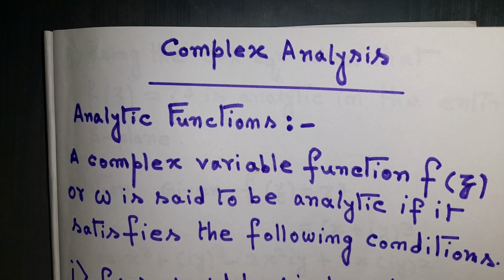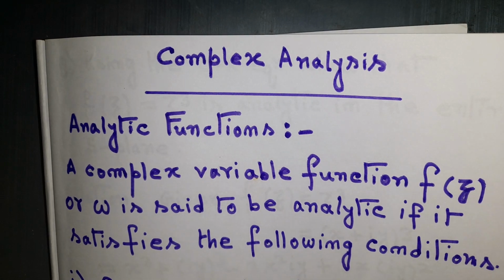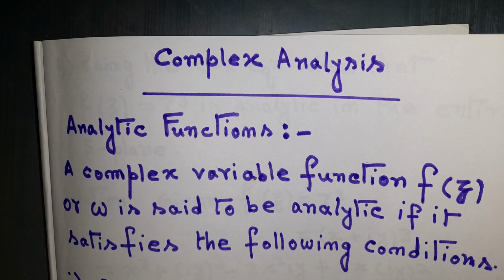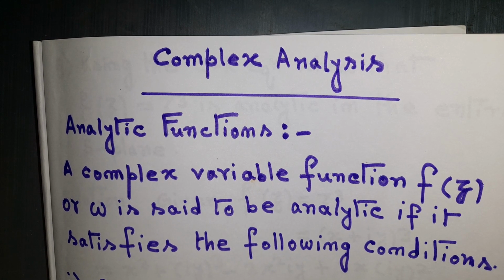Okay, so let's start. What is an analytic function? First, the definition: a complex variable function f(z) or omega. Often an analytic function is represented by f(z) or omega.